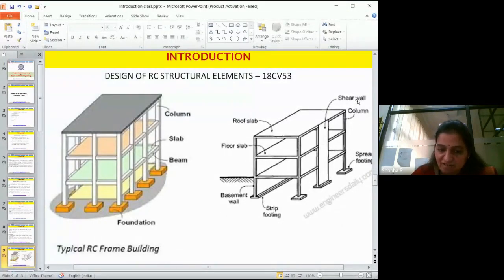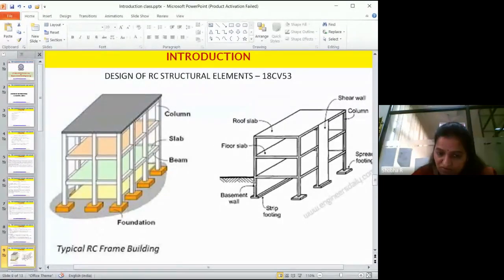And we have an extension of a column inside the ground as a basement wall. It is called a wall if it is of masonry. If it is a column only extended, like a short column, it may be called a short column or any other names. We will discuss that.